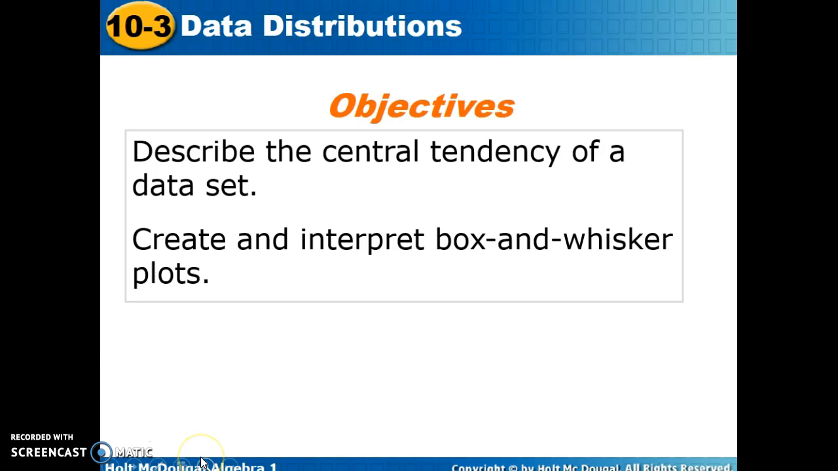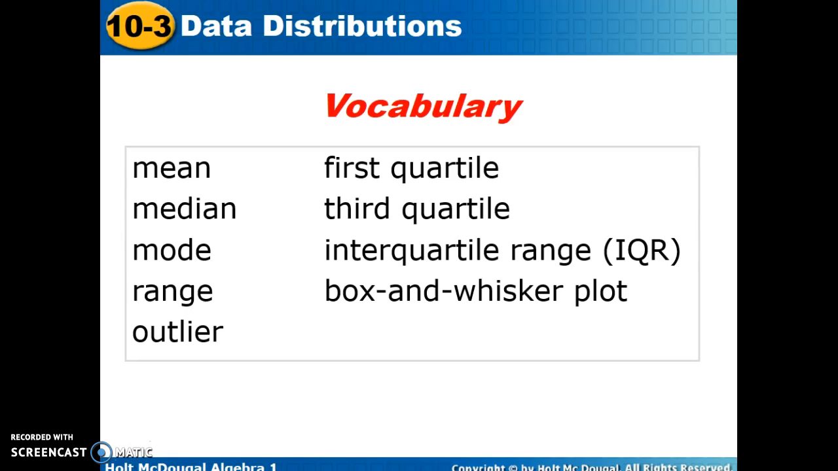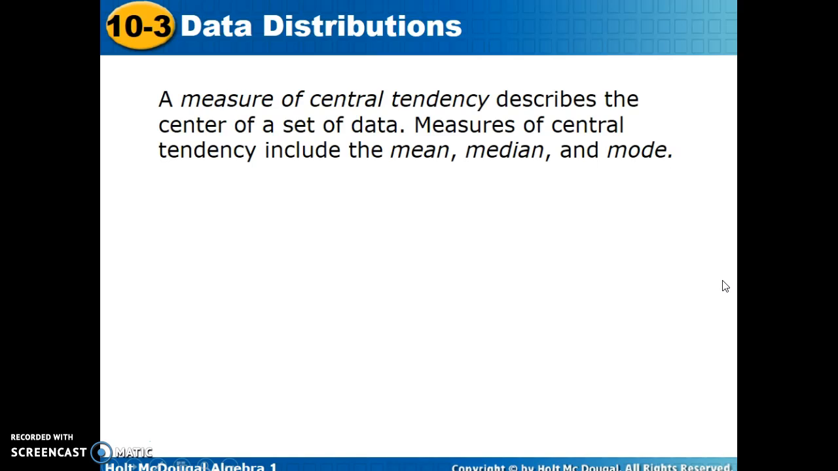So let's talk about our objectives today: describing the central tendency of a data set and creating and interpreting box and whisker plots. You should pause the show right now if you need to get this vocabulary down, but these are the words that we'll be discussing in our lesson today: mean, median, mode, range, outlier, first and third quartile, interquartile range, abbreviated IQR, and a box and whisker plot. These are all measures of central tendency, and they describe a center of a set of data. Measures of central tendency include the mean, median, and mode.